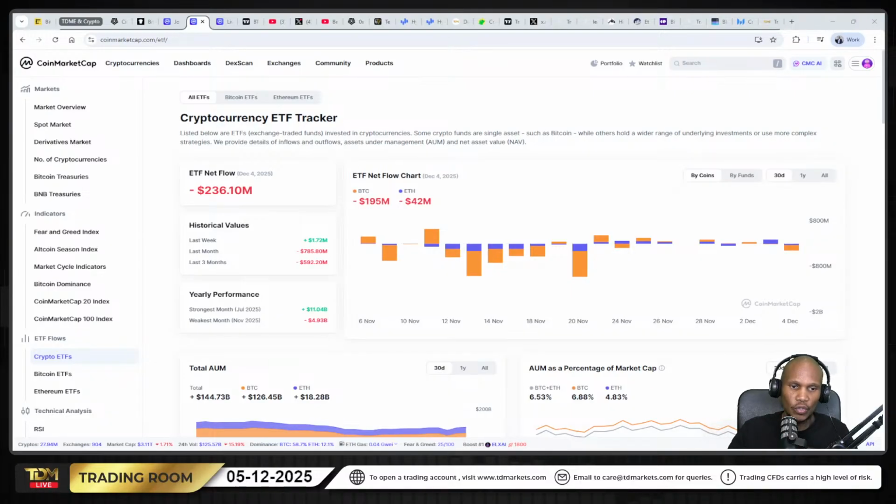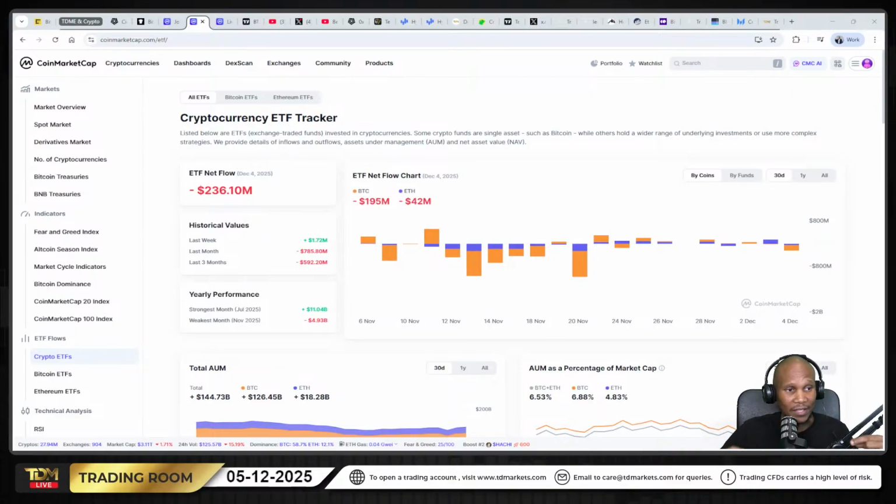So if we have a Bitcoin ETF inflow, that means investors are buying shares of that ETF, and that ETF must buy Bitcoin. When this happens, it usually means there's strong demand, institutional adoption, institutional buying, and the sentiment is bullish. As a result, the price usually goes up.